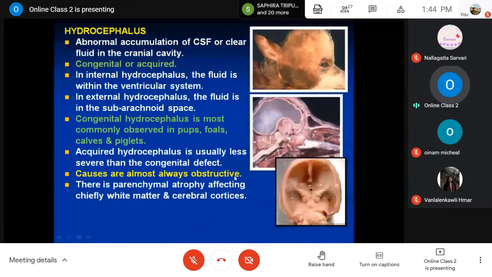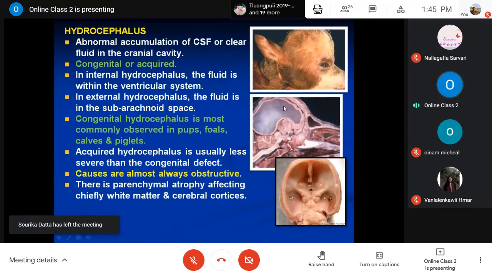Then hydrocephalus. Hydrocephalus is the excessive accumulation of clear fluid, the cerebrospinal fluid, in the cranial cavity, giving very much bulging of the cranium. Even from outside you can see the head is too big and swollen.